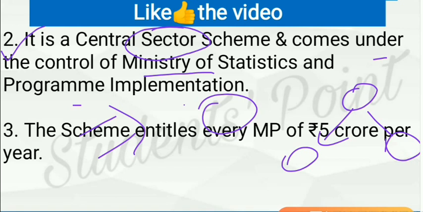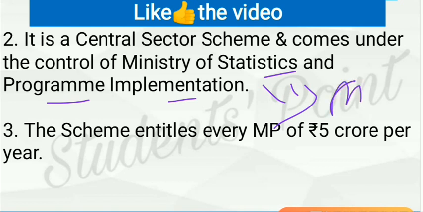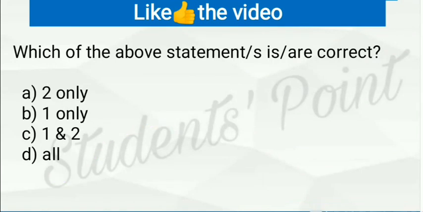The Central Sector Scheme is wholly planned by the central government, and it comes under the Ministry of Statistics and Programme Implementation. Earlier, this scheme was under the control of the Ministry of Rural Development, but it was transferred to the Ministry of Statistics and Programme Implementation. And the scheme entitles every MP to rupees 5 crore per year. This statement is also correct. Here all these statements are correct. D is the right answer.